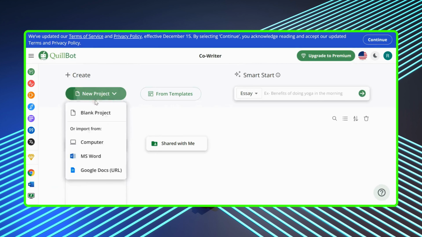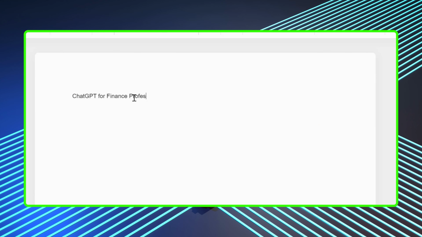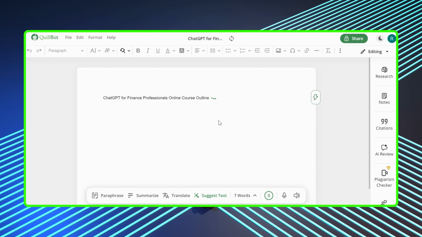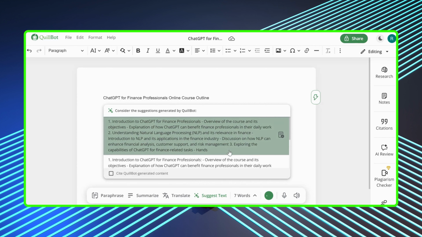Introducing the Co-Writer. Whether you're brainstorming ideas or need a creative nudge, this tool is your collaborative partner in writing, fueling your creativity.